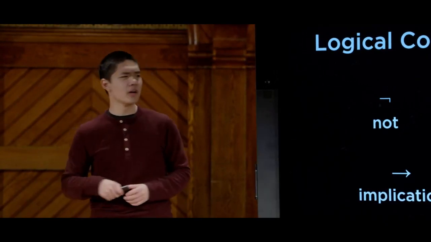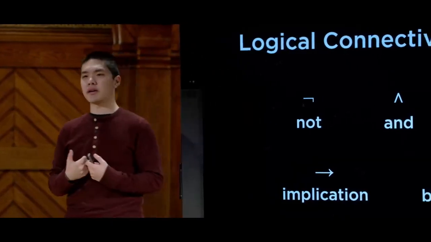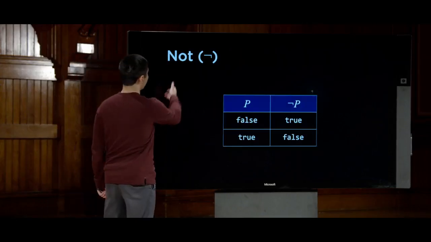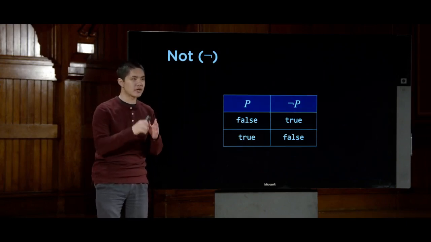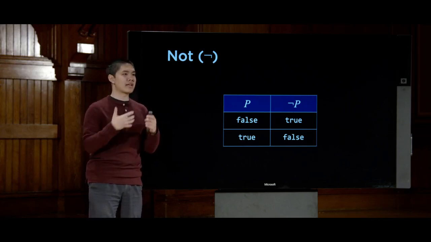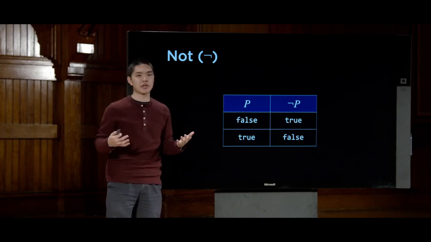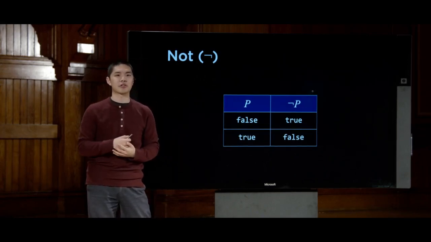But these 5 logical connectives are the main ones we're going to be focusing on in terms of thinking about how it is that a computer can reason about facts and draw conclusions based on the facts that it knows. But in order to get there, we need to take a look at each of these logical connectives and build up an understanding for what it is that they actually mean. So let's go ahead and begin with the not symbol. So this not symbol here. And what we're going to show for each of these logical connectives is what we're going to call a truth table, a table that demonstrates what this word not means when we attach it to a propositional symbol or any sentence inside of our logical language.